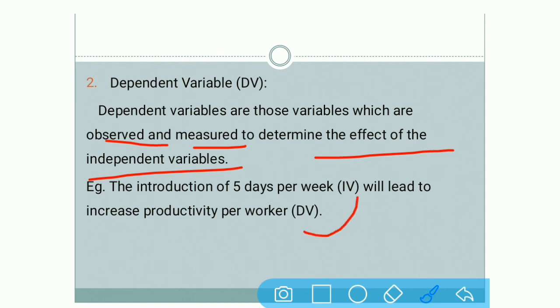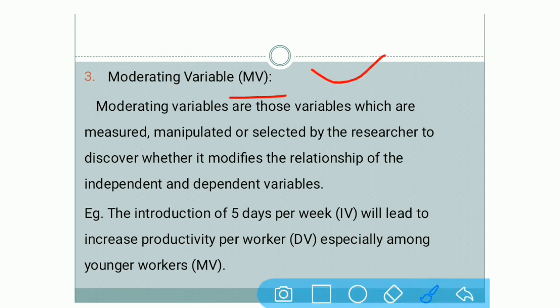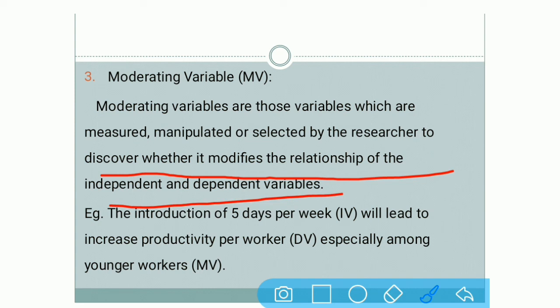Now let us move to our variable number 3, that is moderating variable. It is denoted as MV in short. Now what are these moderating variables? Moderating variables are those variables which are measured, manipulated and selected by the researcher to discover whether it modifies the relationship of the independent and dependent variable. Only you have to remember this word, that it modifies the relationship.